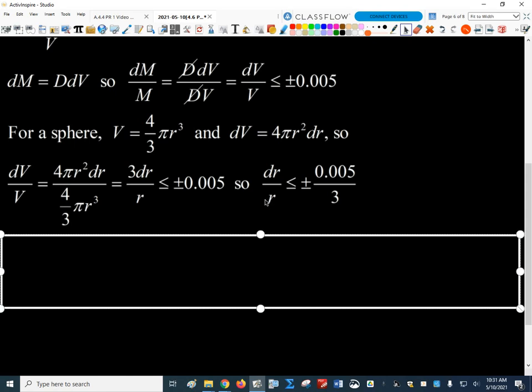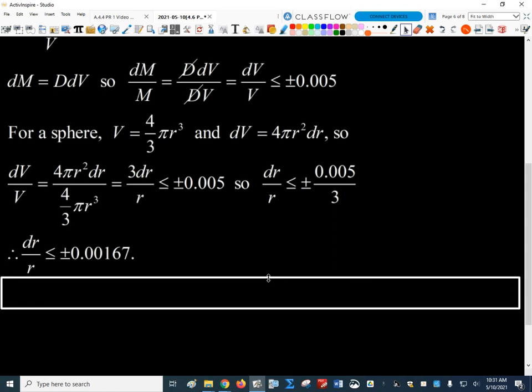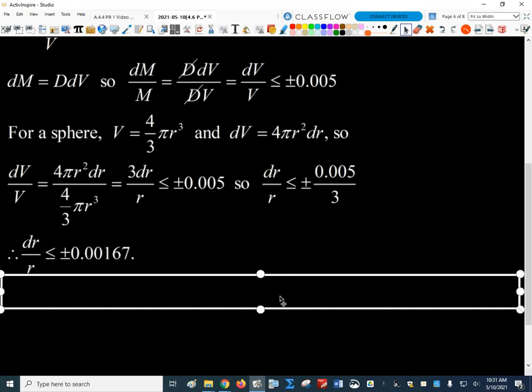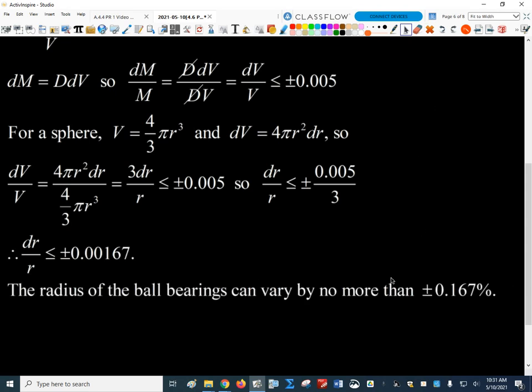That's pretty cool. So dr over r has to be less than or equal to, plus or minus, could be in either direction, 0.005 over 3, whatever that is. If we make it a decimal, it's that. If we write it as a percentage, we just slide it over 2 places.